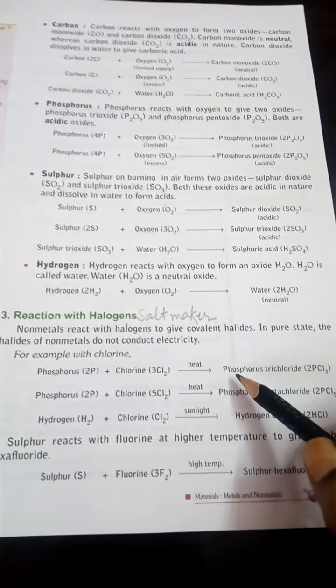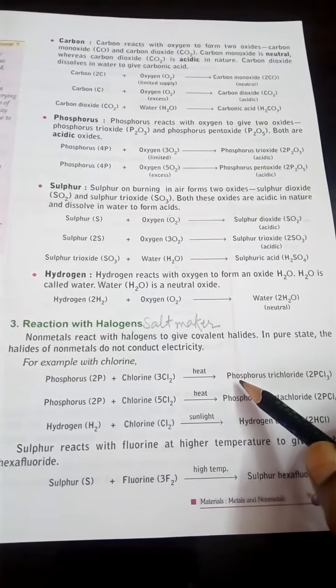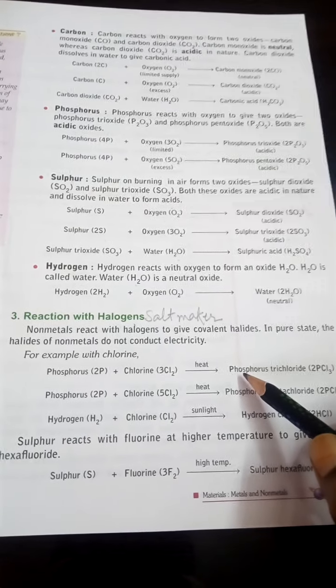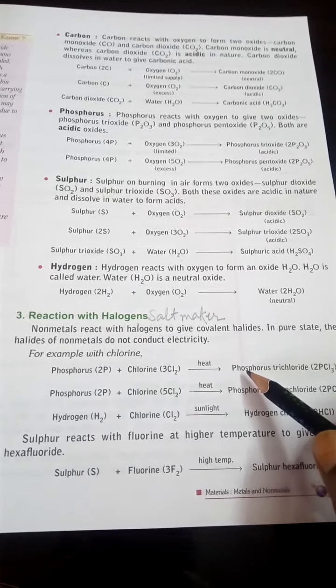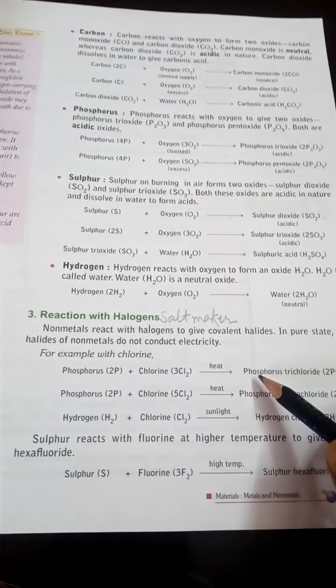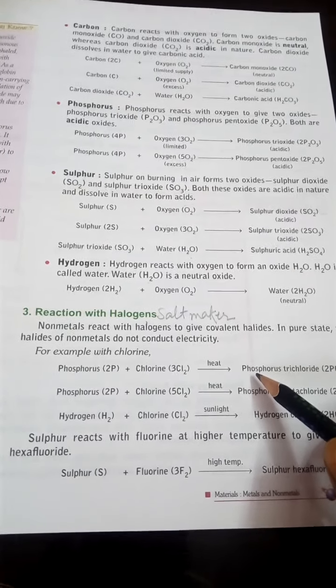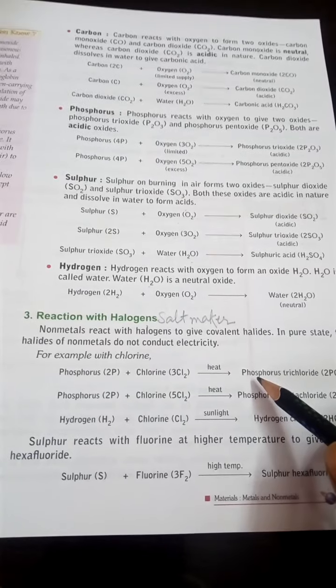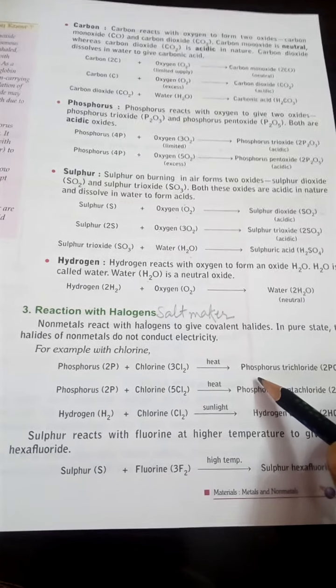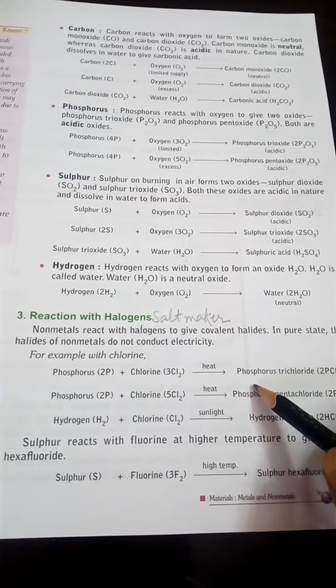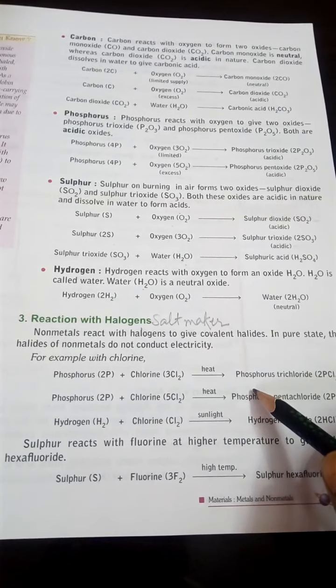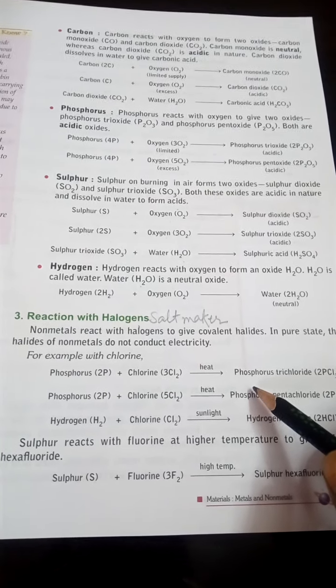That means whenever they react with any non-metals, they have a high tendency to make salt. They are highly reactive, never found in the free state. They are always found in a combined state in nature, because they are highly reactive, and always placed in the 17th group of the periodic table.